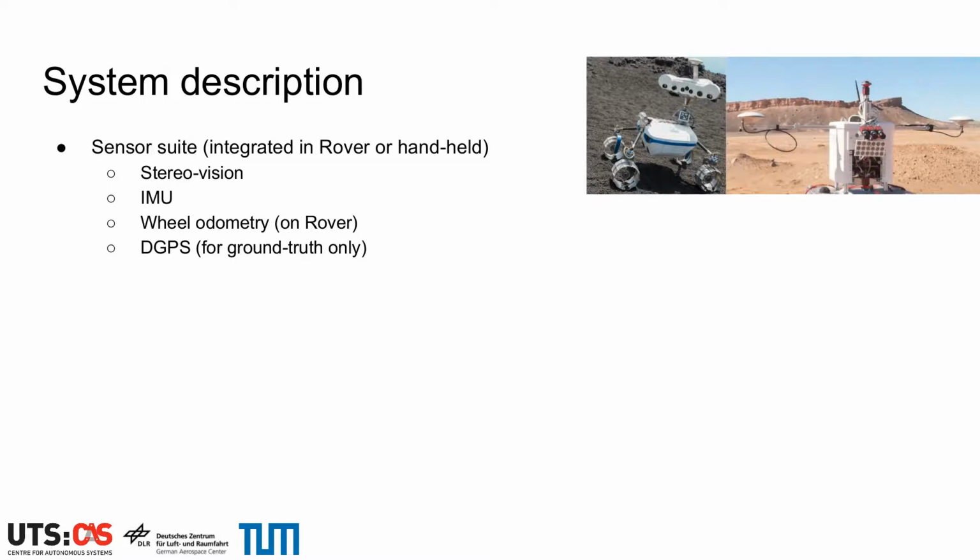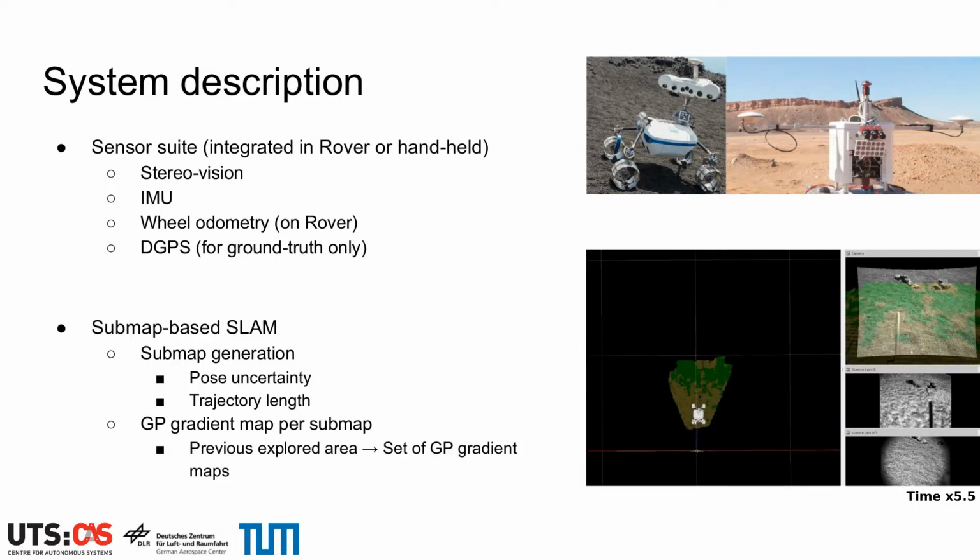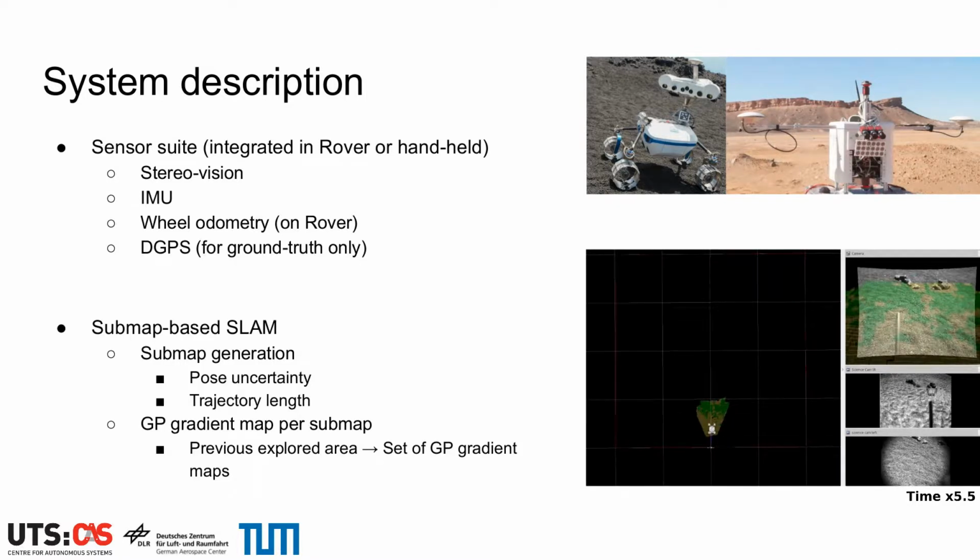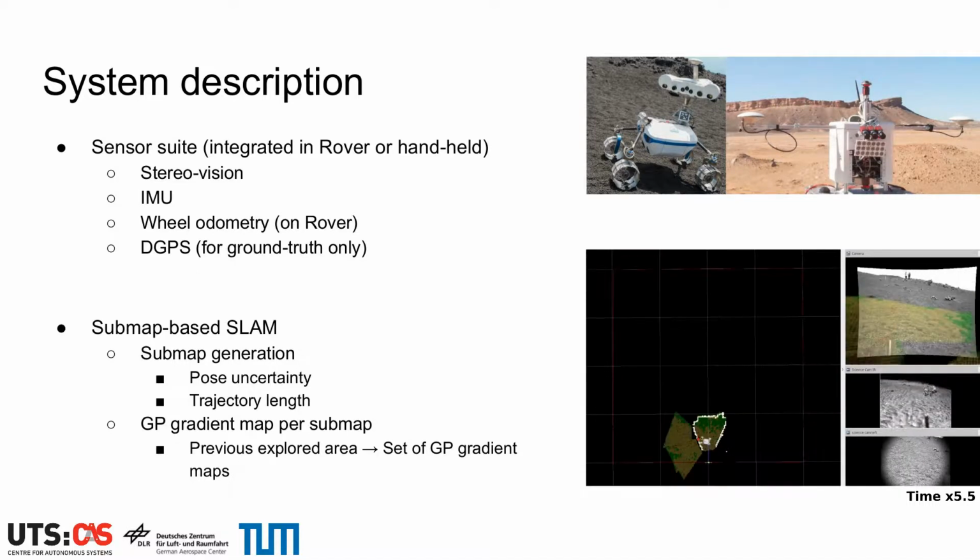In this section, we will discuss experiments and results proving the soundness of our framework. Our experiments have been conducted using real-world data collected with sensor suites that comprise a stereo camera, an IMU, wheel odometry when integrated in a rover, and a differential GPS for ground truth reference. The geometric data needed as the input of our pipeline is generated by a submap-based SLAM system. The creation of a new submap is triggered by a threshold on the distance traveled, or if the estimated pose uncertainty is too large.